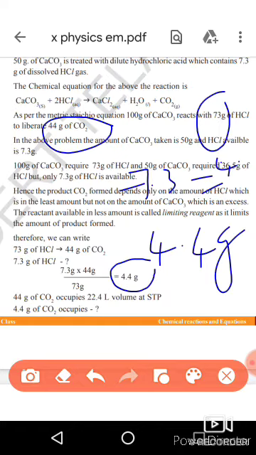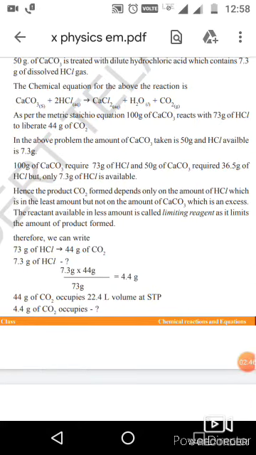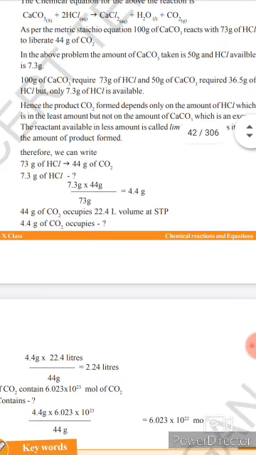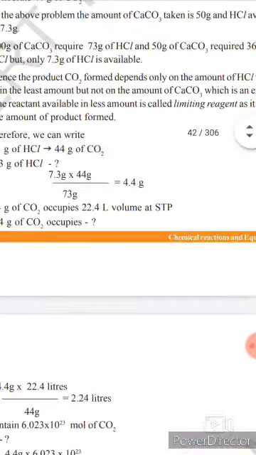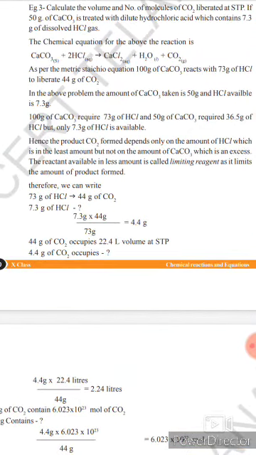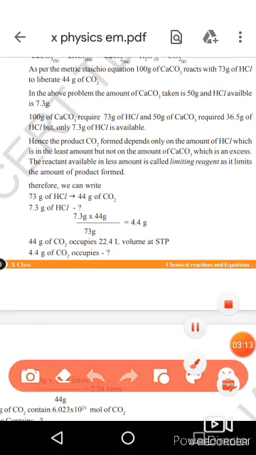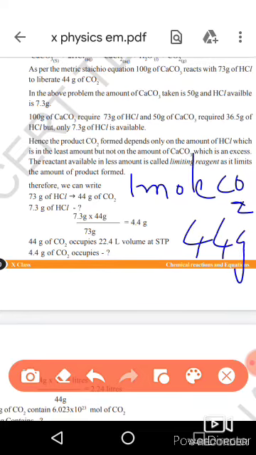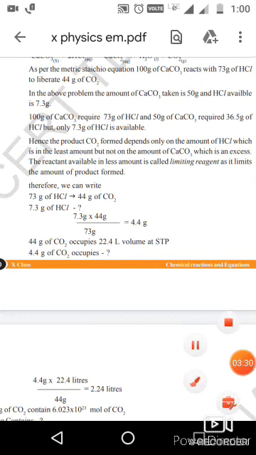From this data, we should find out the volume occupied by this gas, which is 4.4 grams, and from that the molecules. One mole of CO2 weighs 44 grams.